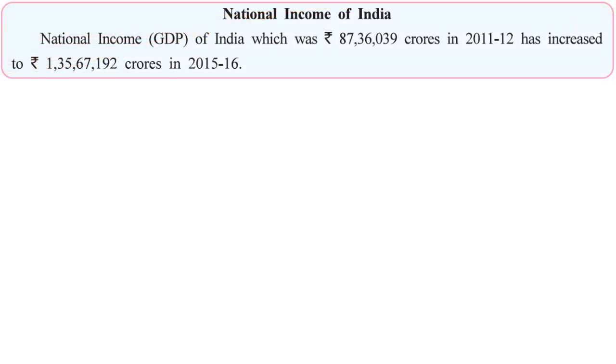Let us look at some figures here. National income of India was 87 lakh 36,039 crores in 2011-12, and in 2015-16 it was 1 lakh 1 crore 35 lakh 67,192 crores. So that was the national income. Right now we are living in 2020, and it has tremendously increased.